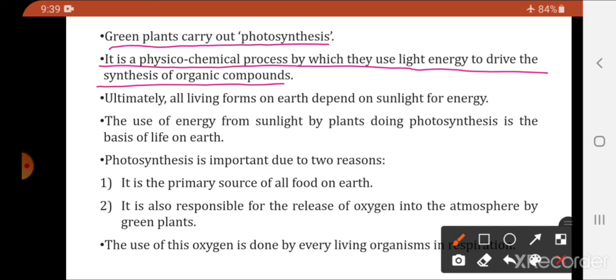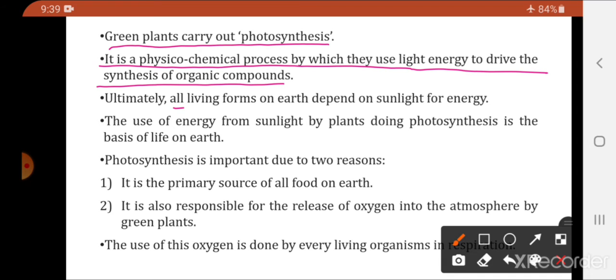That is, using the light energy, they synthesize the organic compound. The photosynthesis is a physico-chemical process where the green plants use the light energy for the synthesis of the organic compound.